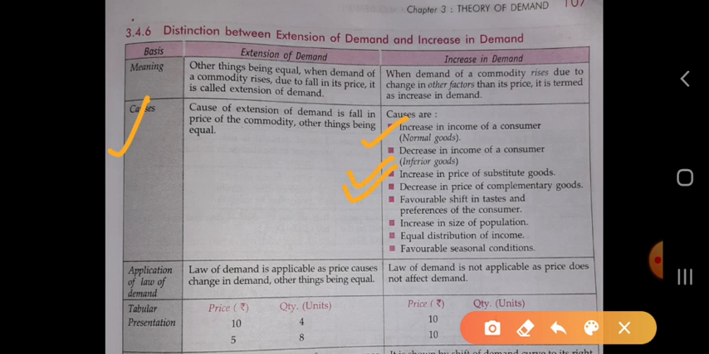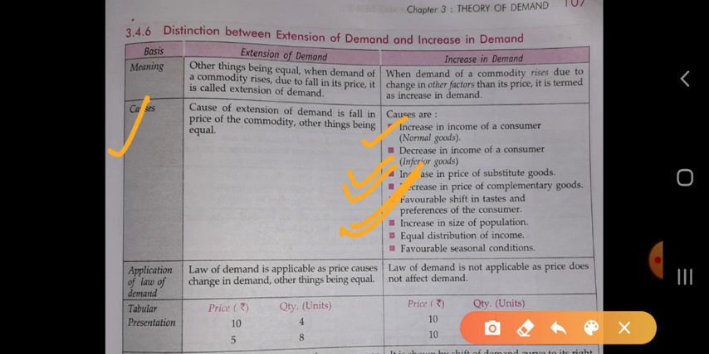Next is favorable shift in taste and preference of the consumer. Whenever a commodity is most demanded by the consumer, the curve for that good is shifted to the rightward according to the taste and preference of the consumer. Next one is increase in the size of the population. When the population of the country increases, the demand curve is shifted to the rightward.